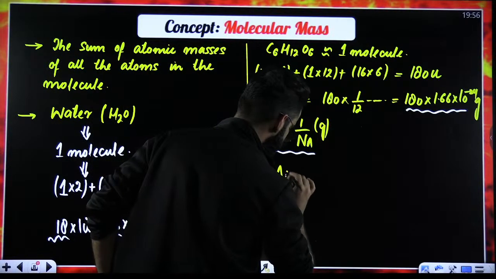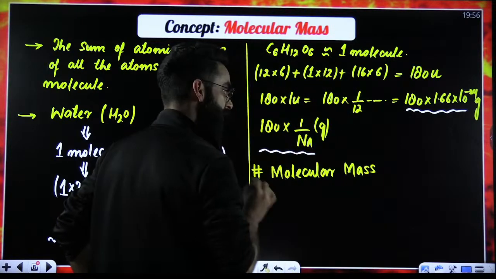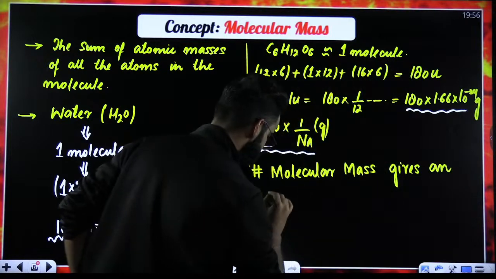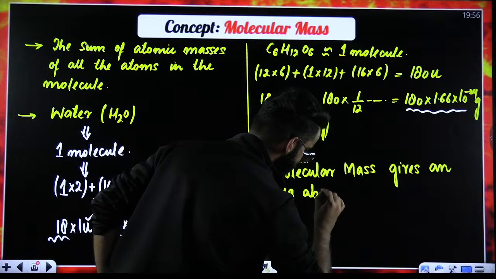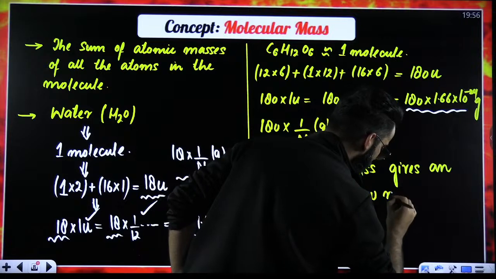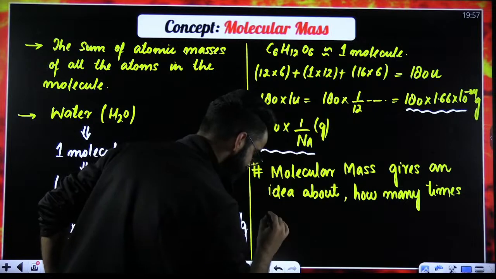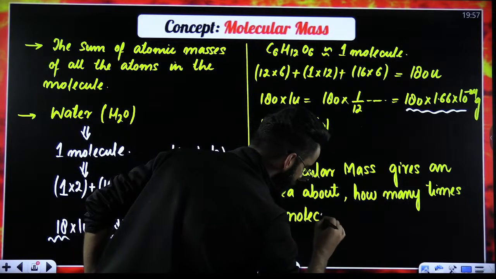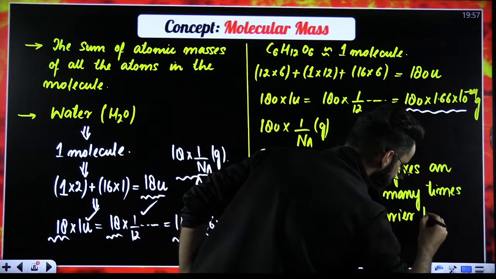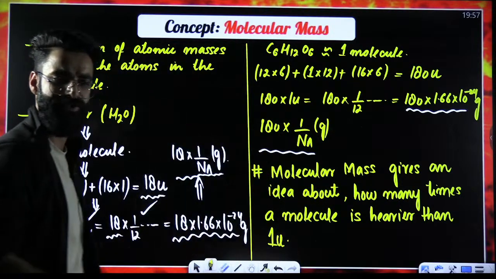Molecular mass gives an idea about how many times a molecule is heavier than 1 AMU or 1U or 1D. Choice is all yours, right?